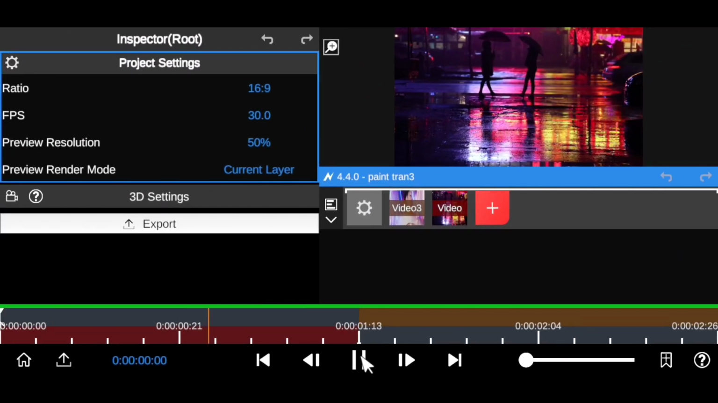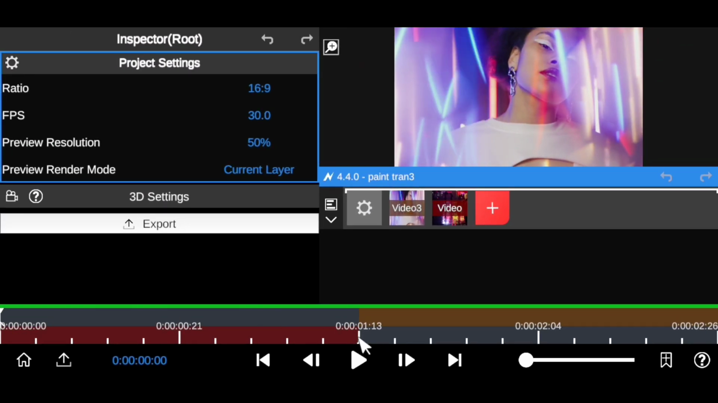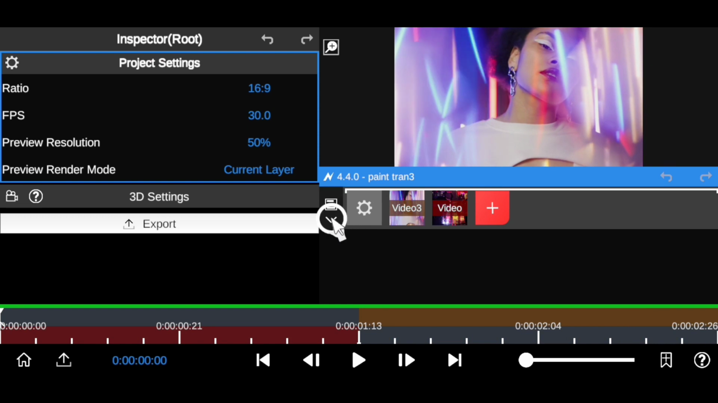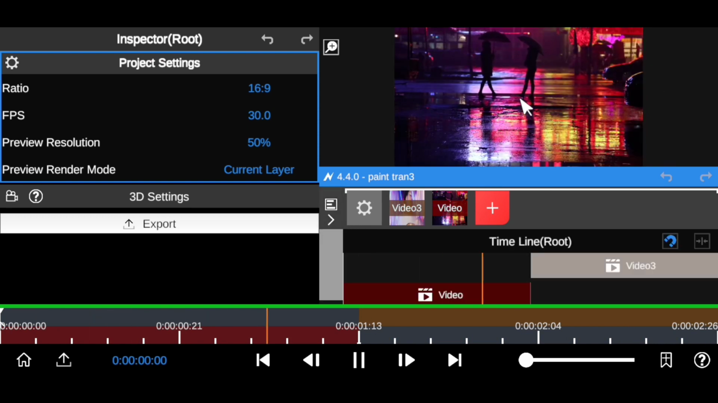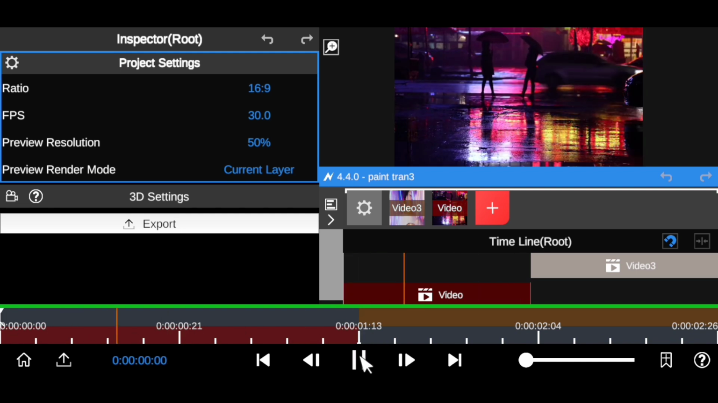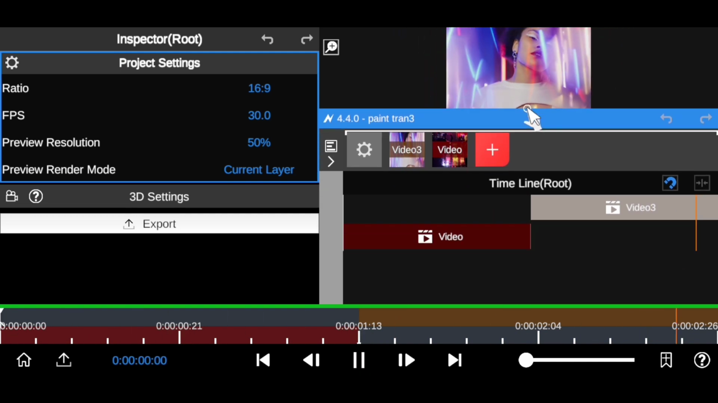All right, this next transition is called the paint scale in transition. This is very simple to create, which is not going to take a lot of our time right now. As you can see, I have these two clips right here, a lady talking in the rain and a girl in a party. As you can see it right there. So what we want to do right now is very simple.